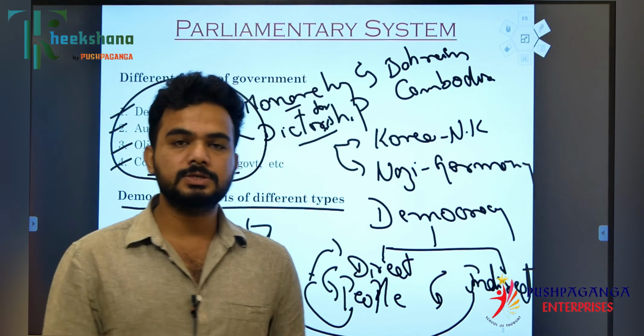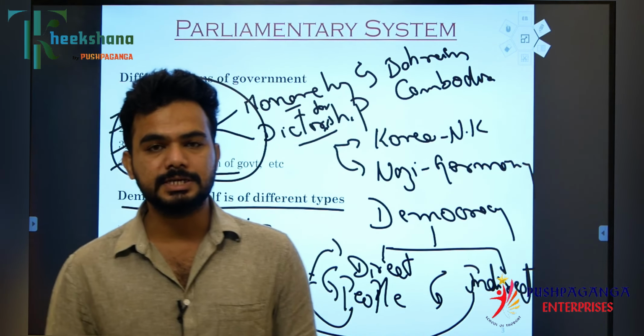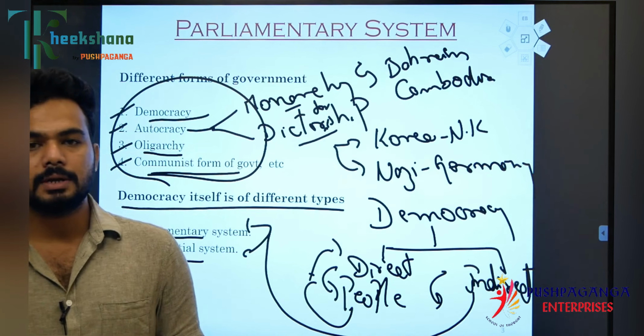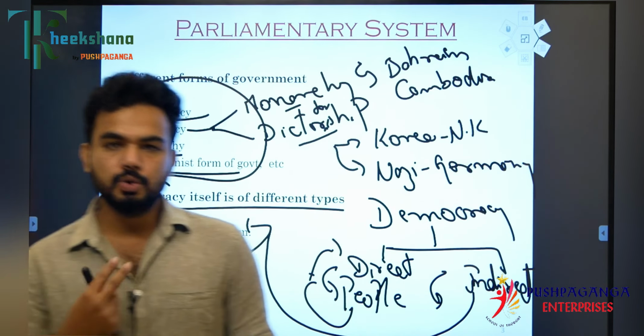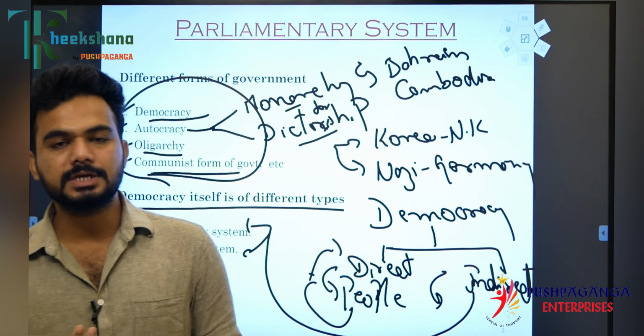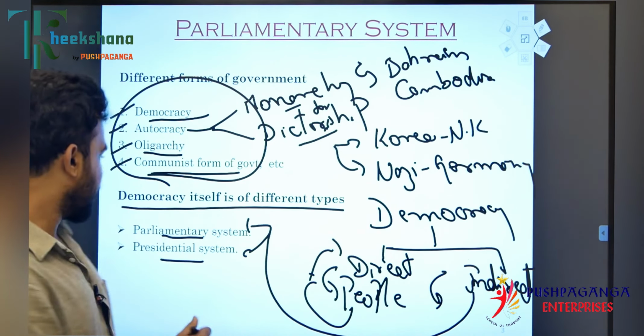So the parliamentary system is also called, as Ivor Jennings says, a cabinet form of government, and also a Westminster form of government. Here we have two types of heads: one is the nominal executive and the other is the real executive. In the parliamentary system,